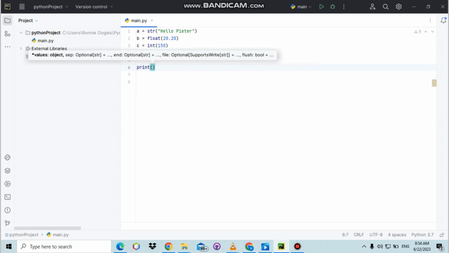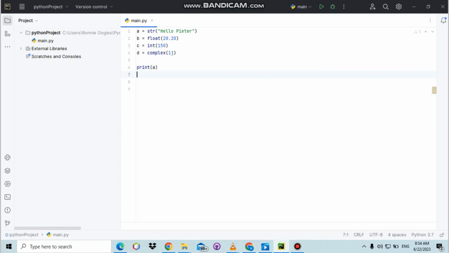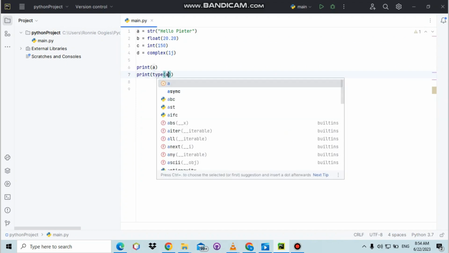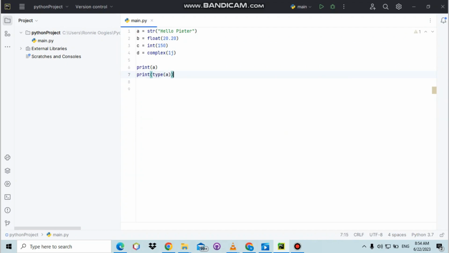So you can just say print a, which gives you the value, or you can say print type of a, and you see the type of a. Let's test this. If you go on top here, next to main, there are 2 buttons for run and debug. You can run your program or you can debug it first to see any errors, but as you can see the compiler doesn't register any compilation errors here. So fundamentally we assume the source code program is healthy. So now you run the program.